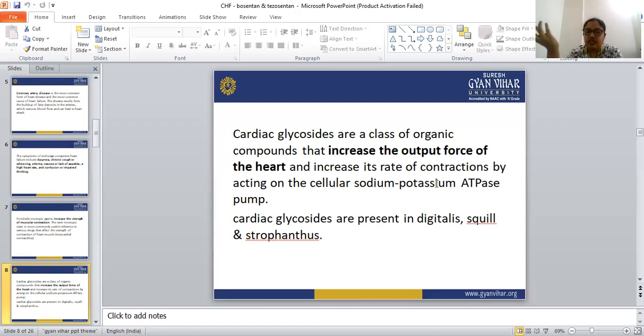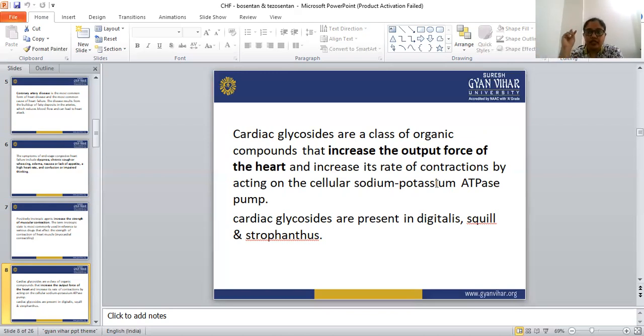Myocardial contractility is increased when the calcium ion concentration increases in the cell. How does this calcium ion concentration get increased? By reducing the sodium potassium ATPase enzyme. The drug that reduces the sodium potassium ATPase enzyme increases the level of calcium ion in the cell, and when the calcium ion concentration increases in the cell, the myocardial contractility increases.